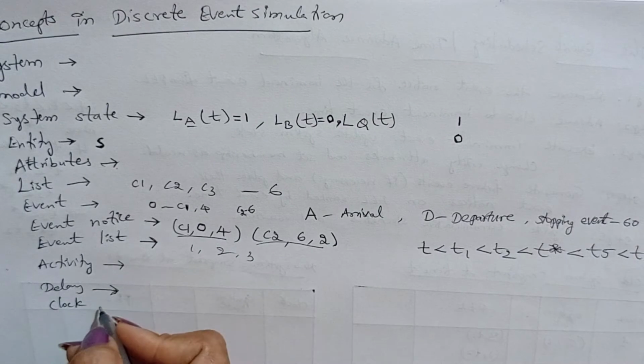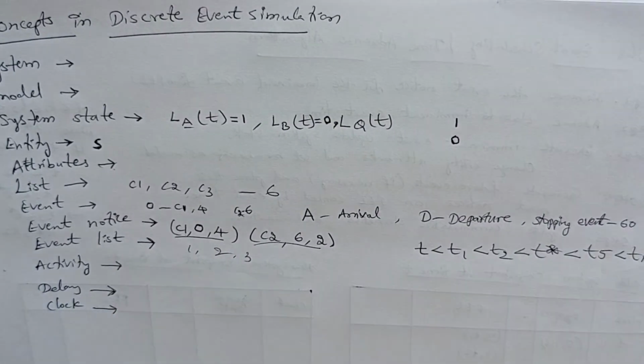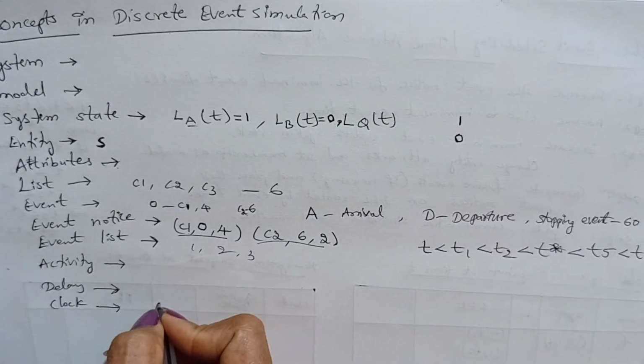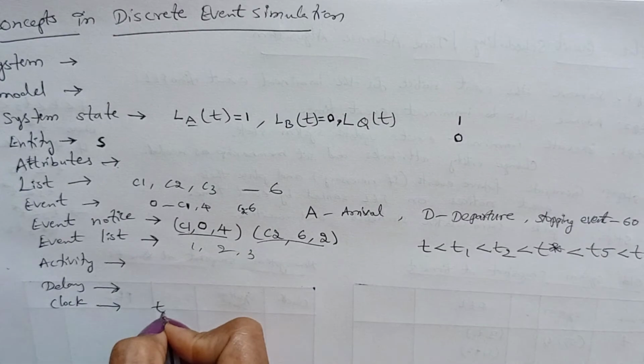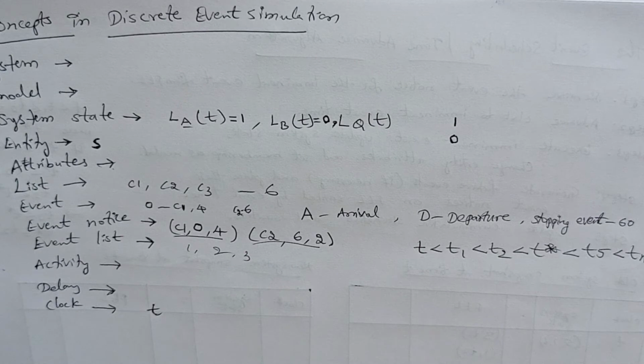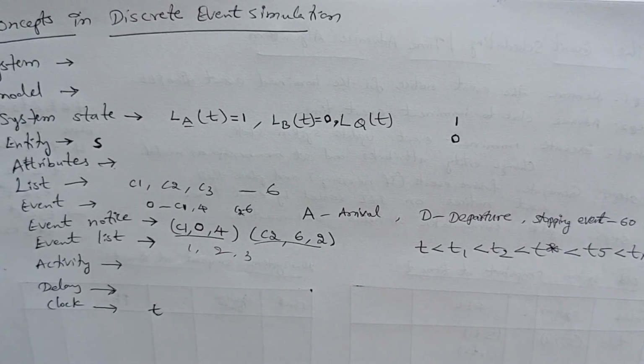Now coming to the clock, which is very important. It is a variable representing the simulation time. This is called the clock. We always represent the clock time with t. This is about the concepts in discrete event simulation. Now we'll see one example.